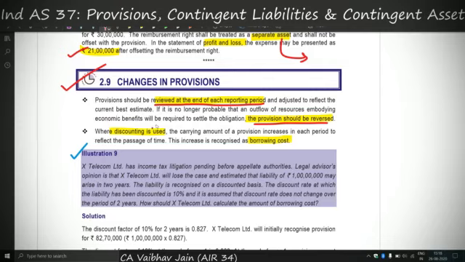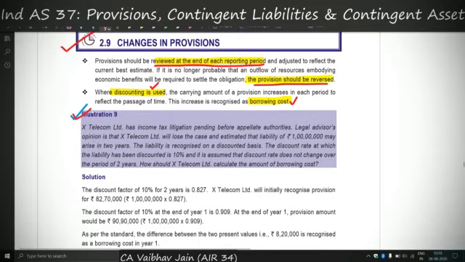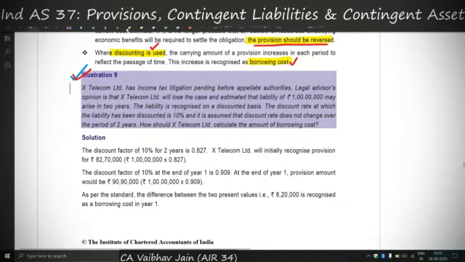So if we are using discounting, then each year we'll unwind the discount. As I have covered in the video of decommissioning liability of question 6 of Test Your Knowledge Ind AS 16, the word unwinding of discount is used. So whenever we are discounting an amount and we later on each year unwind the discount, the unwinding of discount is nothing but the borrowing cost under Ind AS 23, and this is depicted in illustration 9, which we'll cover right now. X Telecom Limited has income tax litigation pending before appellate authorities. Legal advisors say that it will lose the case and estimate a liability of 1 crore rupees arising in 2 years. Discount rate is 10%, period is 2 years.